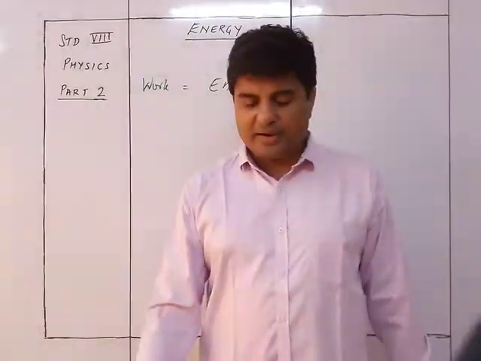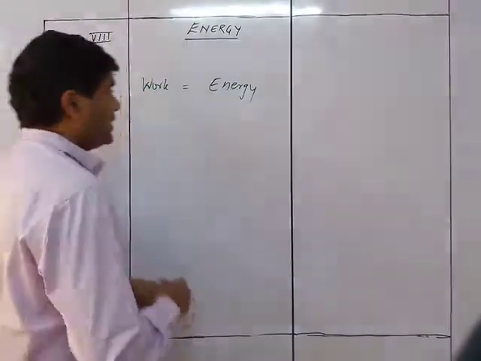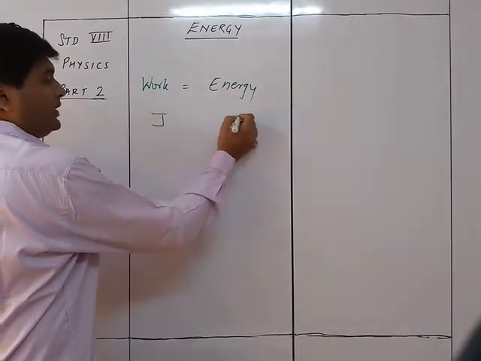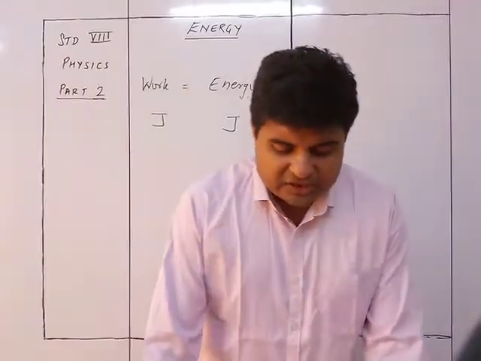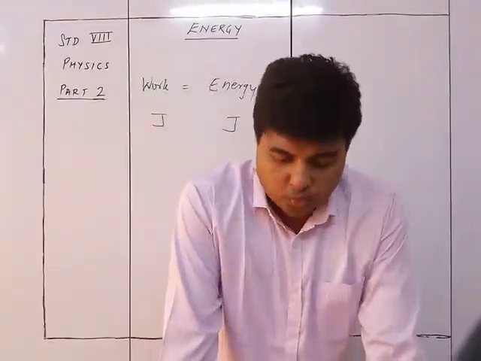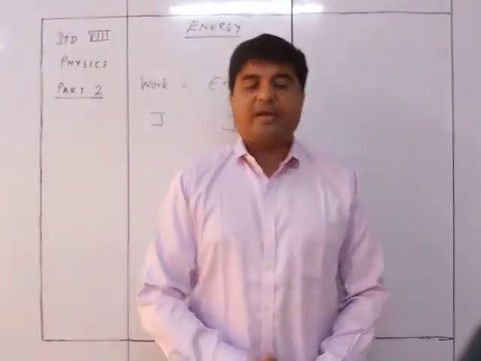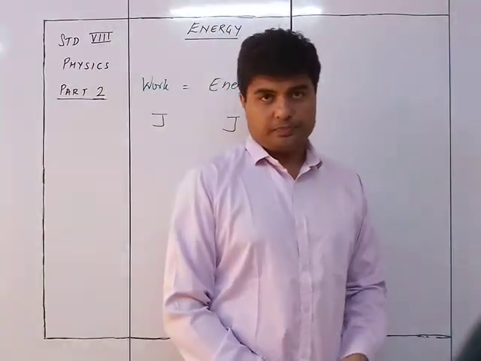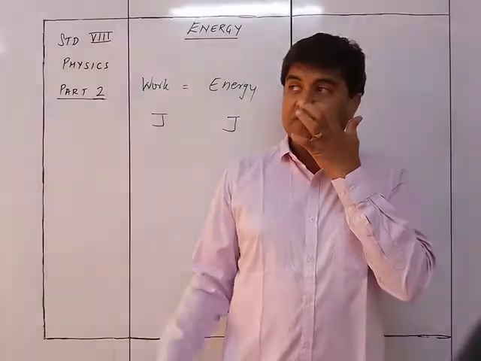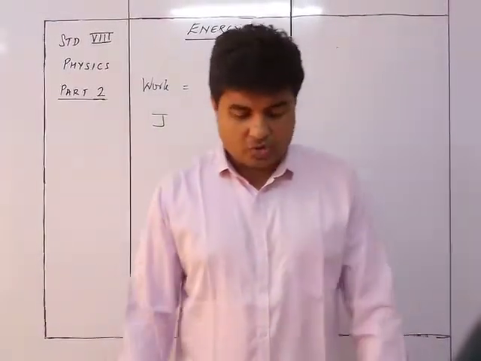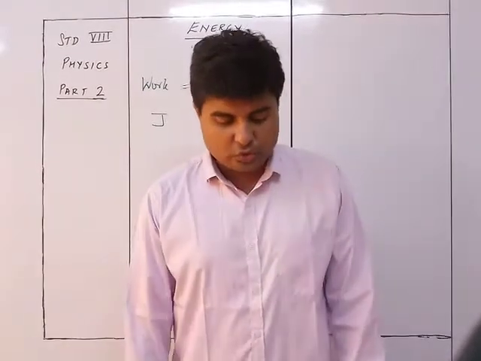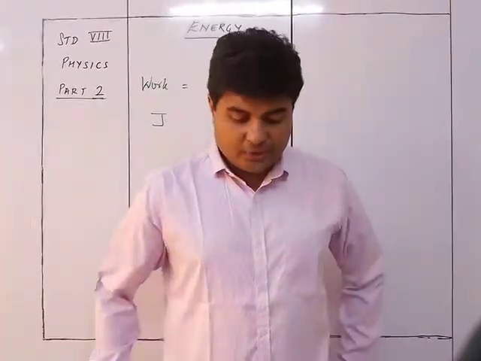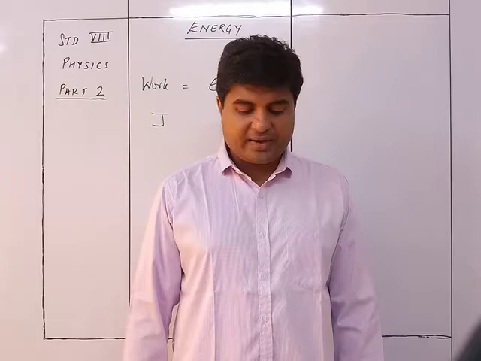If work done is equal to energy, तो automatically क्या होगा? अगर ये joule में है, तो ये भी joule में ही होगा. So we see the energy is measured in the same unit as work. Therefore, the SI unit of energy is joule. Okay, so SI unit of energy is again 1 joule, and so we can say a body is said to possess an energy of 1 joule if a force of 1 Newton moves a body by a distance of 1 meter in the direction of the force.